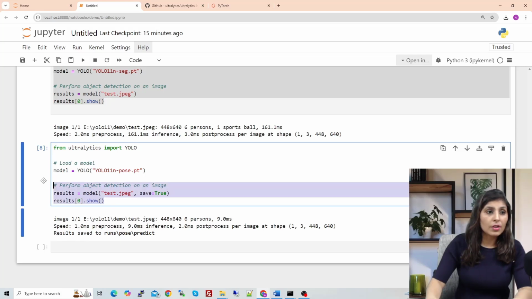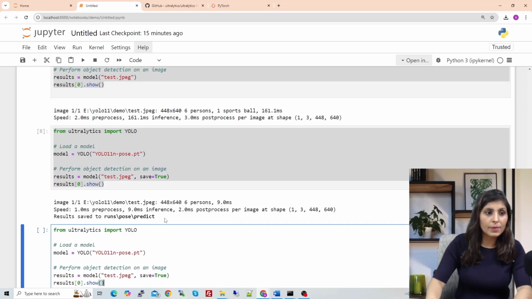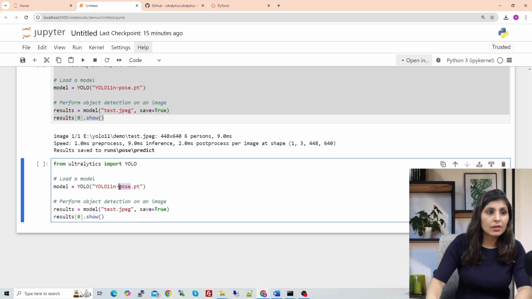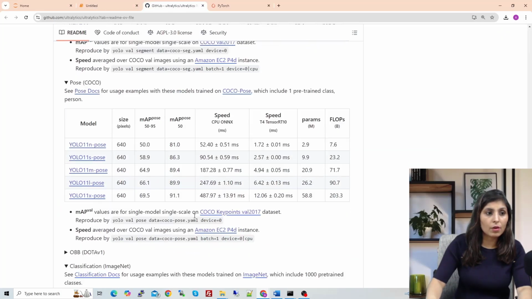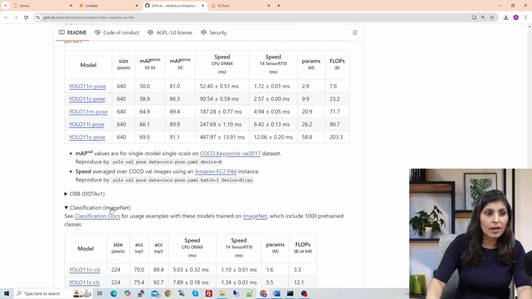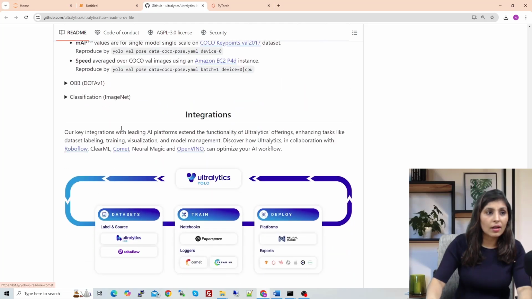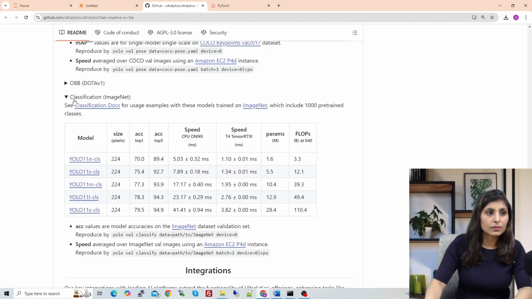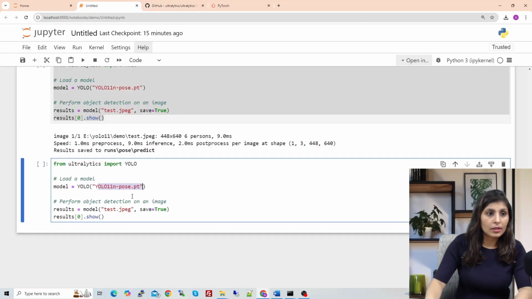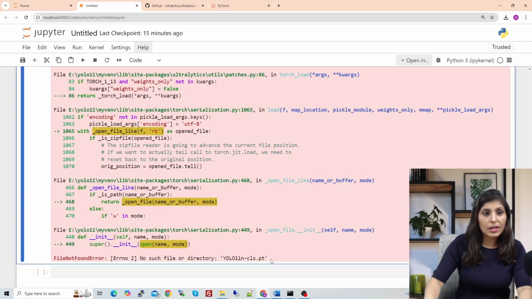So to test the model for image classification, what will you do? Just copy the same code again, and this time you will write the name of the image classification model, which we can get from here. Just scroll down, and under this classification section, get the classification model. Let me show you. Just copy it from here, and then paste it here, and we are testing on the same image. So again we are getting the same error that this model is not present in the current working directory.